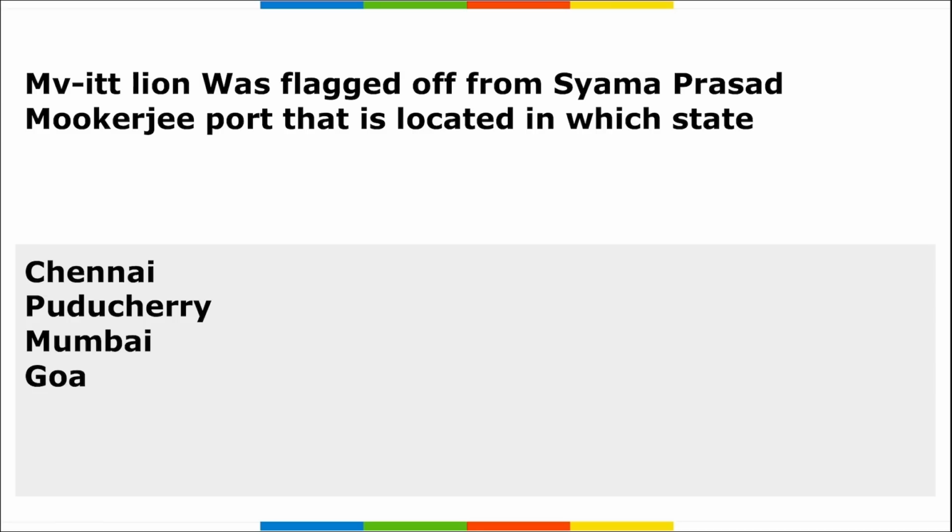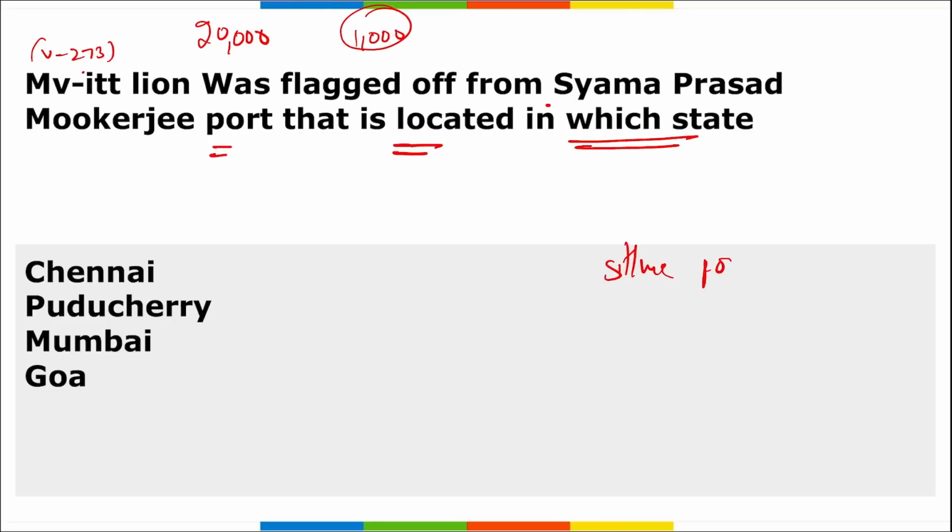Next: MVITT Lion was flagged off from Shama Prasad Mukherjee port, which is located in which state? So remember this, MVITT Lion V273. This is the name of this vessel, which was carrying 20,000 bags containing 1,000 metric tons of cement that will reach Sitwe port on 9th of May in 2023.